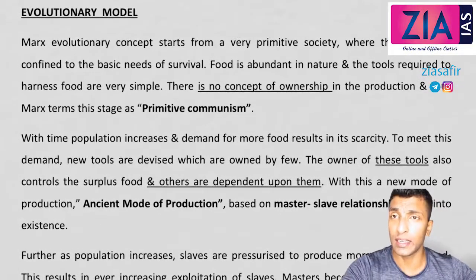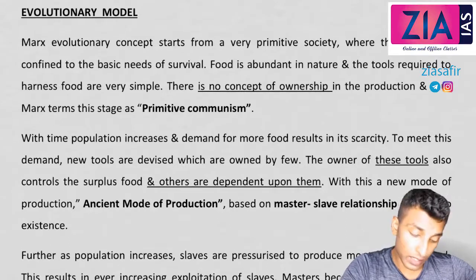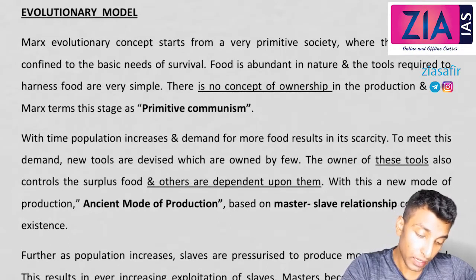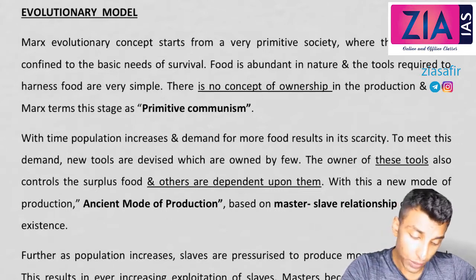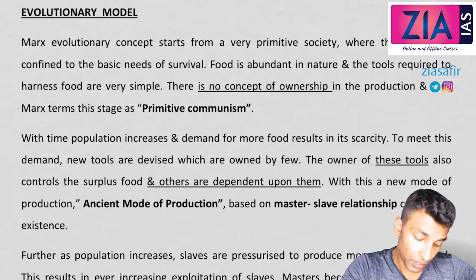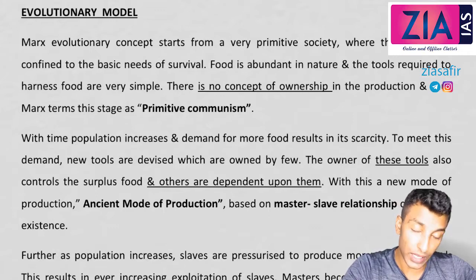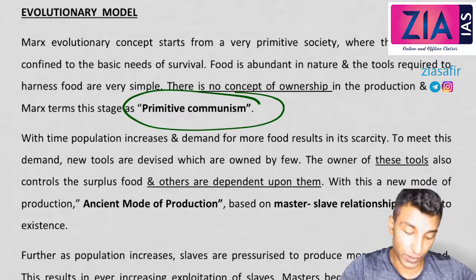Now we will actually see the second part, that is the evolutionary model. So Marx's evolutionary concepts start with a very primitive society where the needs are confined to the basic needs of survival. Food is abundant in nature. The tools required to harness food are very simple. There is no concept of ownership in the production process, and thus Marx termed this stage primitive communism. That's the first stage.